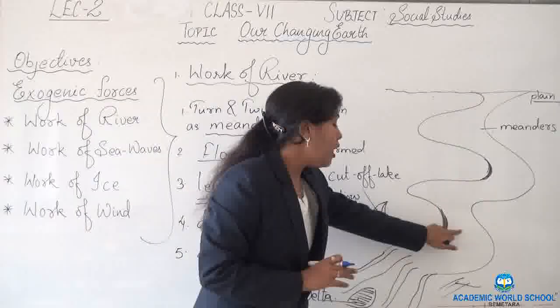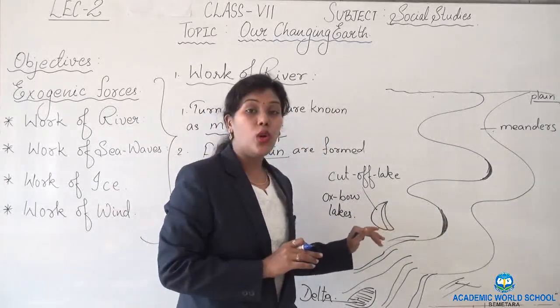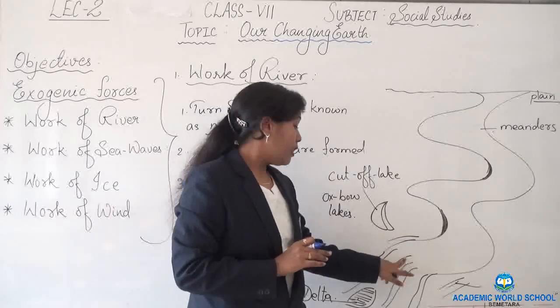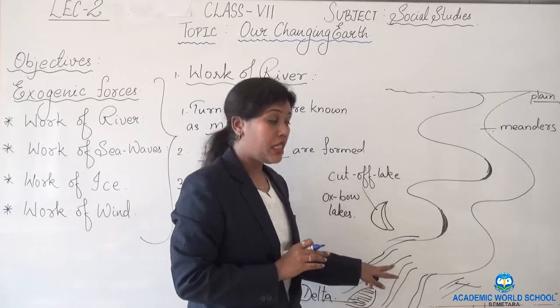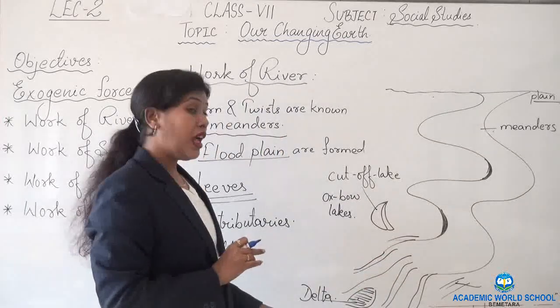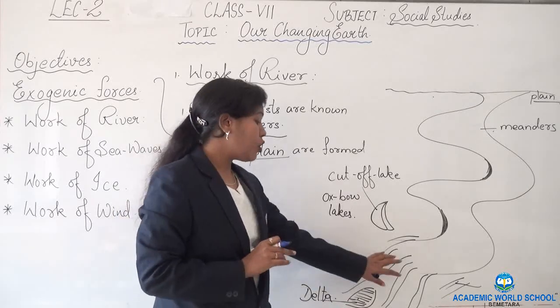As the river approaches the sea, the speed gets slowed down and the river splits into a number of branches. Those branches are known as distributaries.